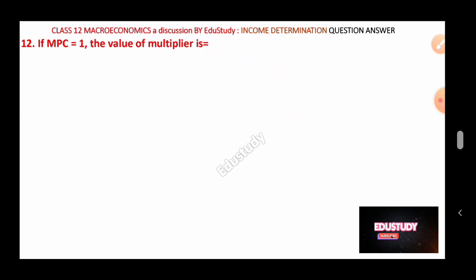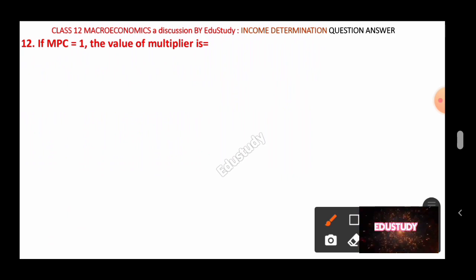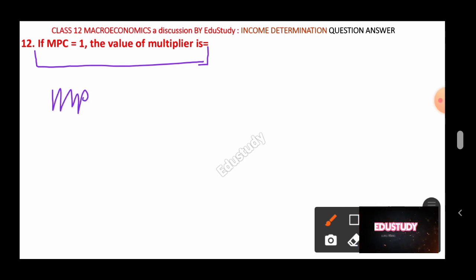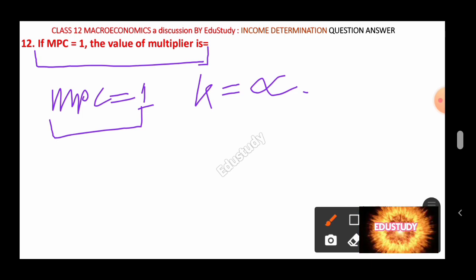Let's come to the next question, question number 12. If MPC equal to 1, the value of multiplier is? If MPC equal to 1, MPC is maximum, as we already got in the relationship between multiplier and MPC. Then k will also be maximum. That means the value of k will be infinity. Then you can directly write from that relationship: if MPC equal to 1, the value of multiplier will be infinity.